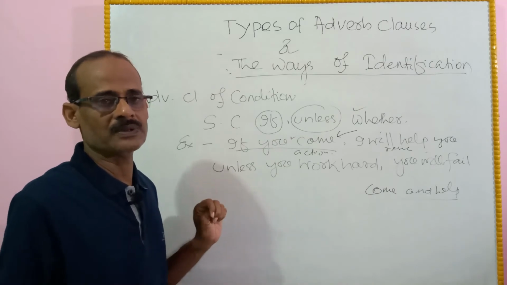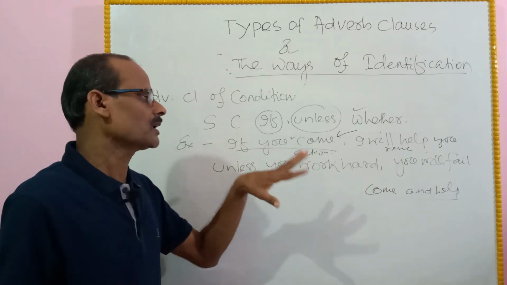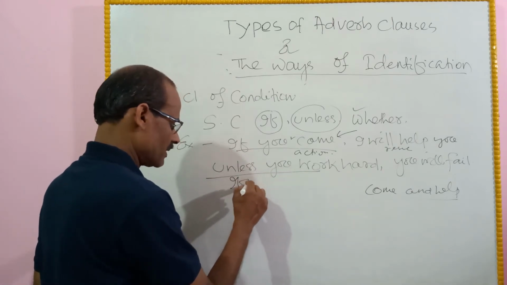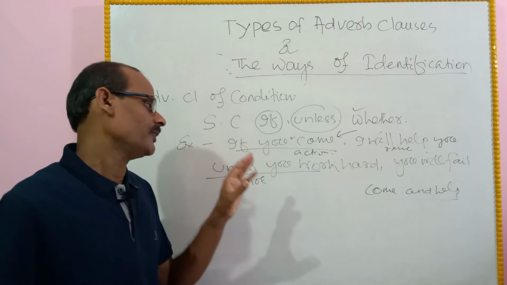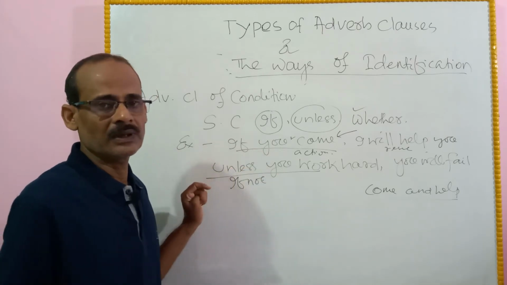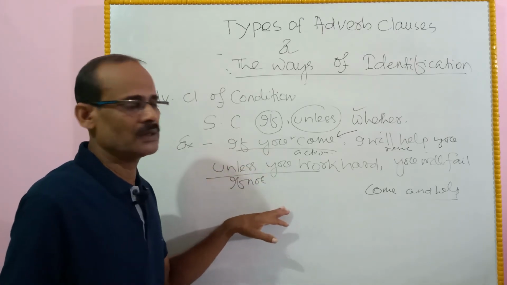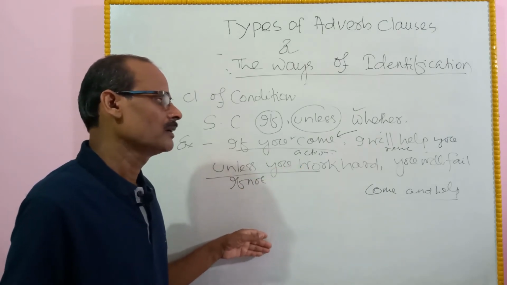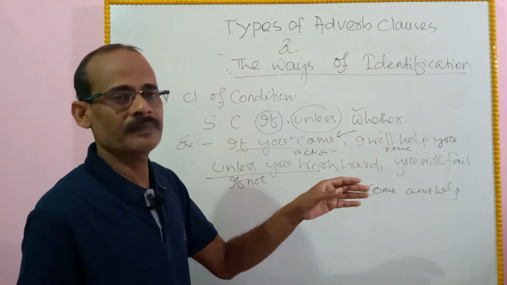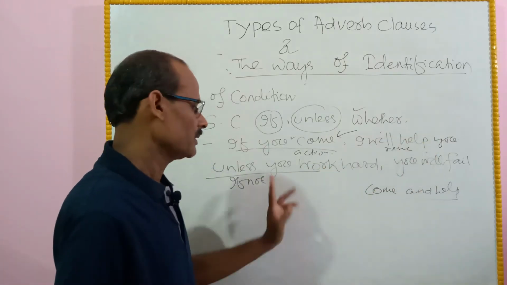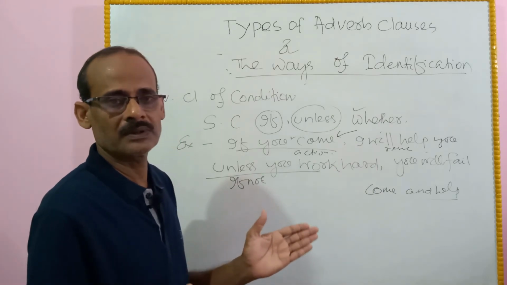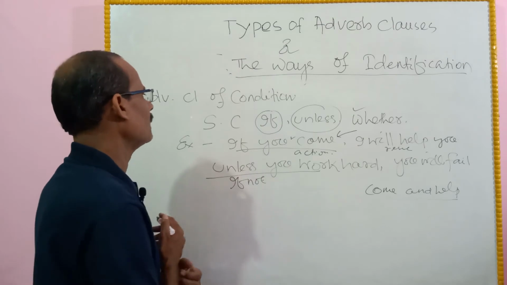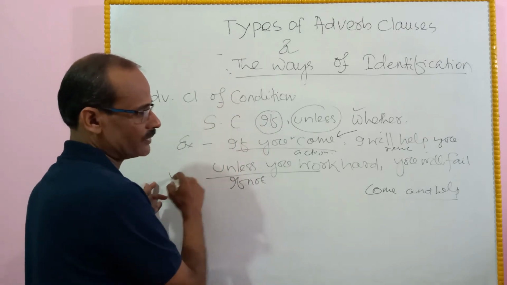So it is conditional. Unless you work hard, unless means if not. If you don't work hard, you will fail. So hard work offers you a pass, and if you don't work hard, you will not be offered a pass, so you will fail. This is the condition, the two verbs in a conditional relation. So it is called adverb clauses of condition.